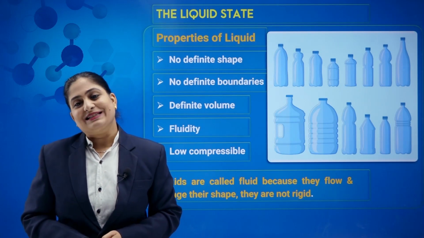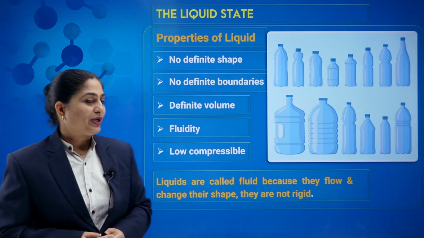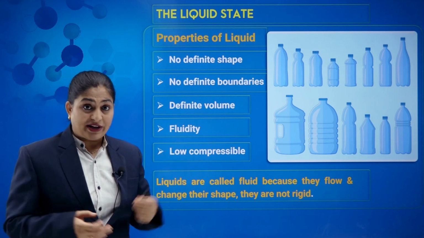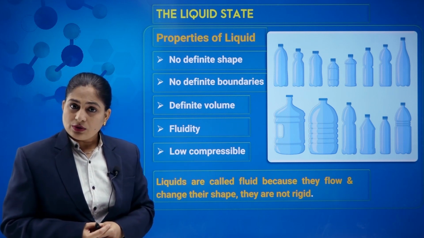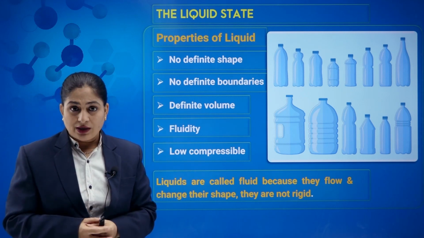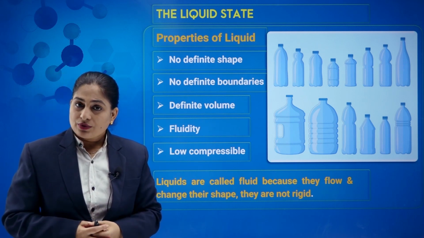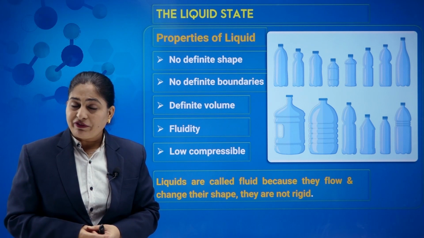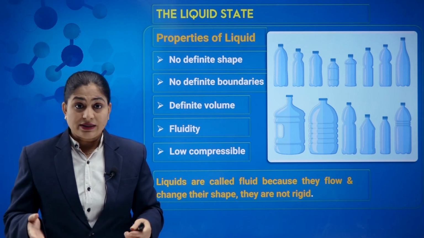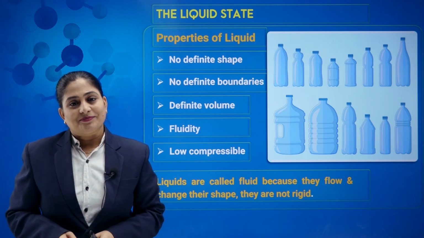Let us move to liquid state. Liquid, like milk, like water. When we talk about liquid, there are certain important properties of liquid, and we say that they do not have definite shape. How can we come to know? If we take a glass of water into a bottle, it takes the shape of the bottle. If I place this water in a bowl, it takes the shape of a bowl. So we can say that this liquid does not have definite shape. It changes its shape by pouring in different vessels. It doesn't have definite boundaries because it takes the boundary of that container.